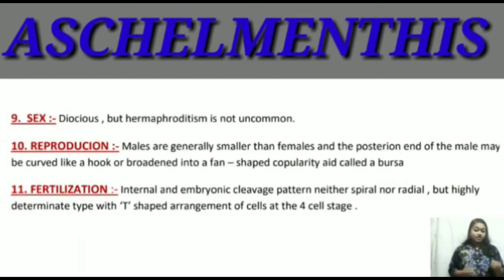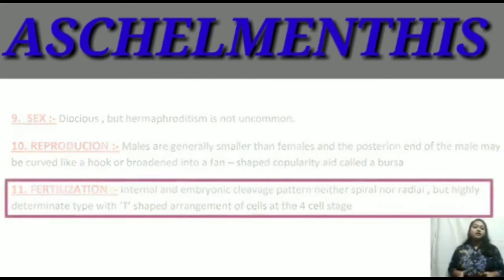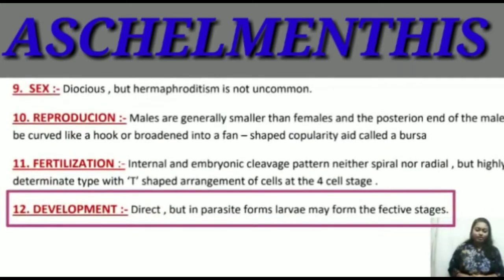The fertilization is internal in the female body. The cleavage is determinate. T-shaped arrangement of cells is shown in the 4 cell stage. And the development is direct. In parasitic forms, larva may form in the infective stage.